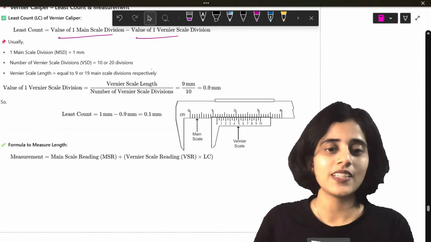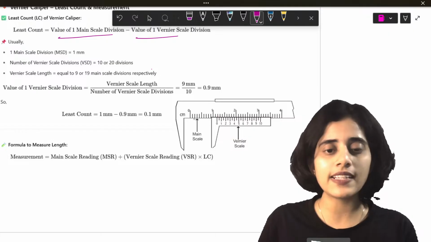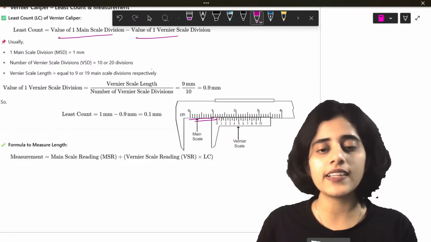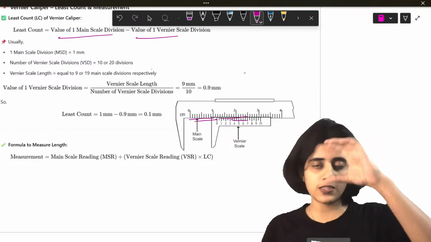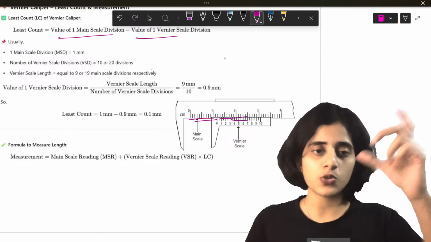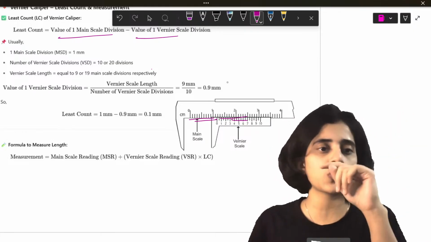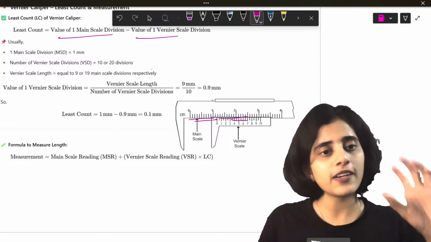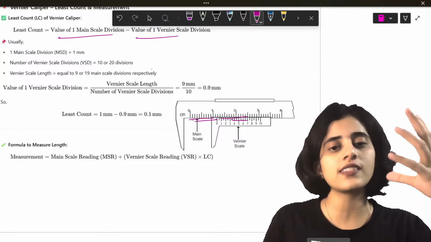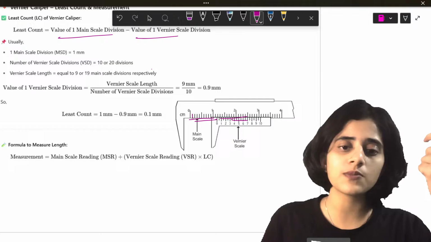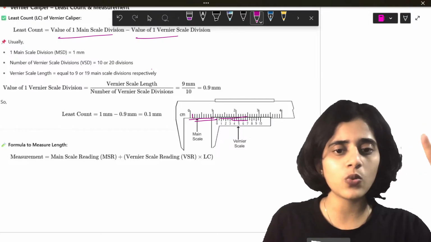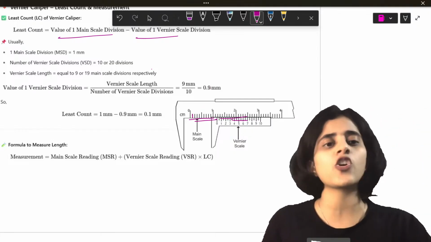So the value of one main scale division minus the value of one vernier scale division. So there's a main scale and a vernier scale. If you subtract the smallest values of those, you will get the least count. The main scale division you can see is just 0.1 centimeters or 1 mm. It's like a normal scale.